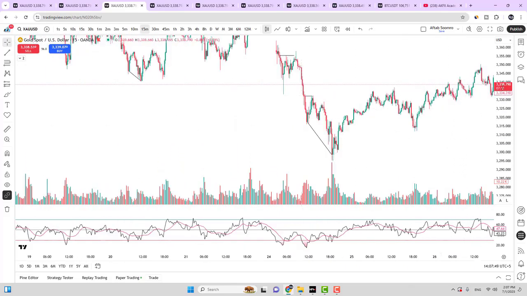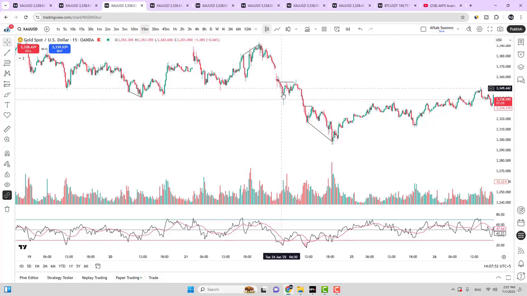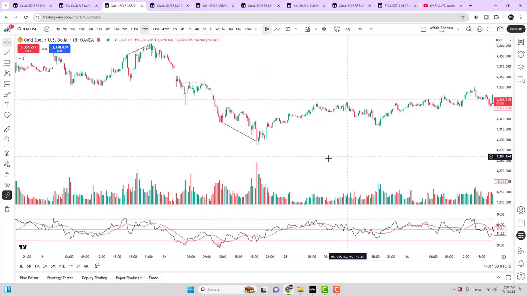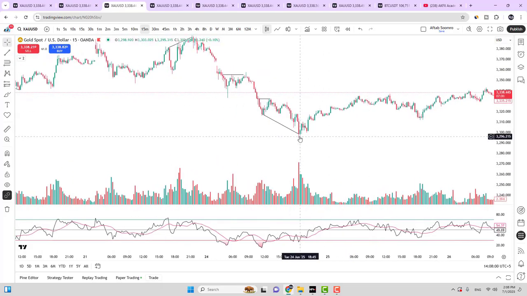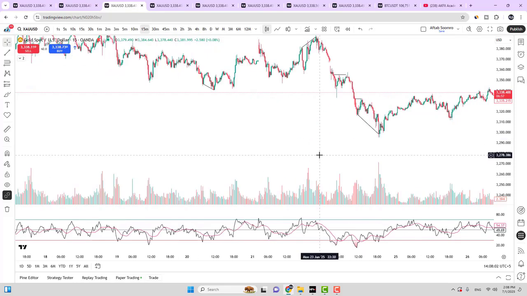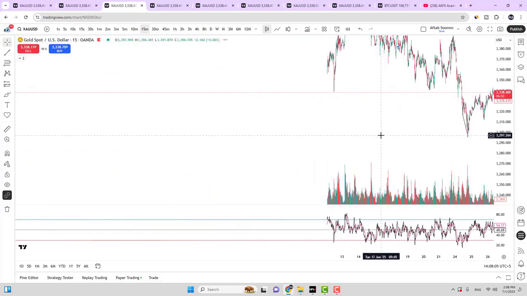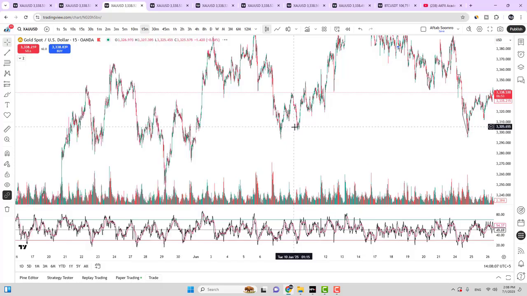Now you can see the price is coming from top to bottom, creating lower highs and lower lows. Here at this position, this might be any support level.